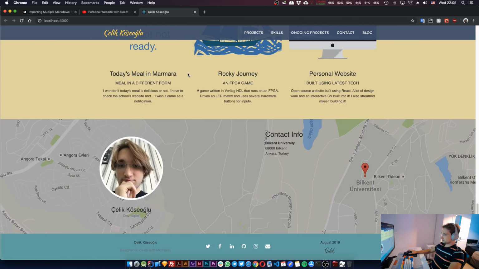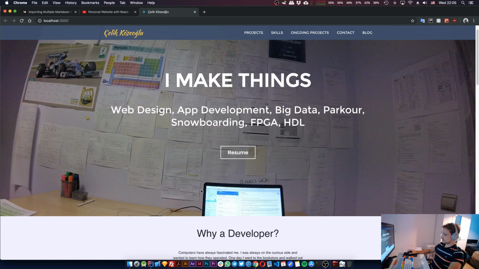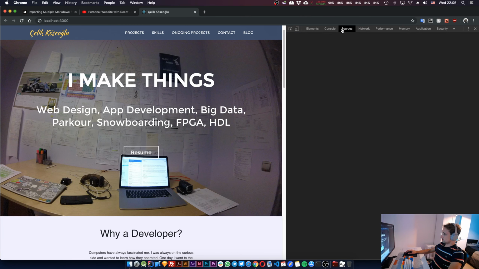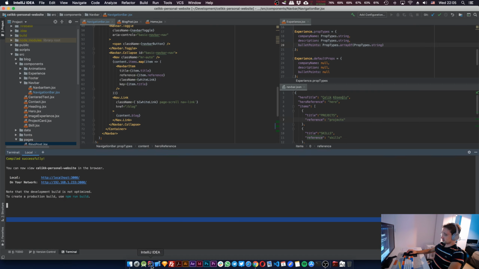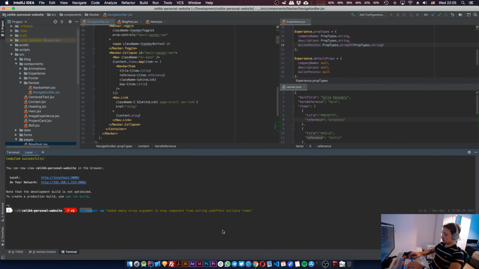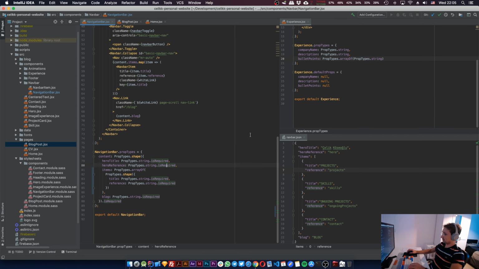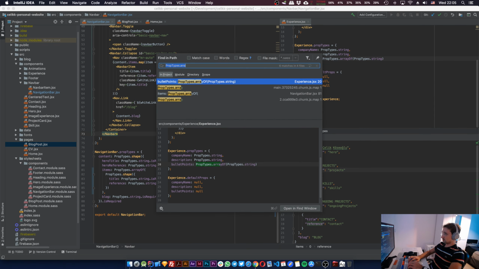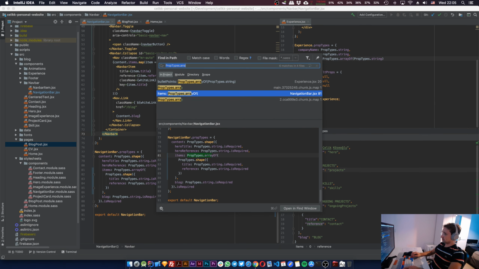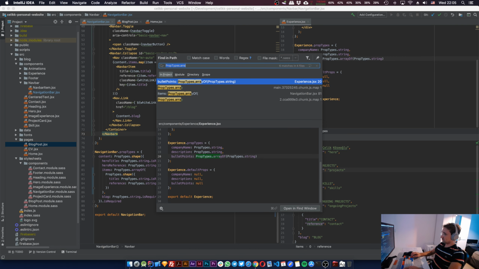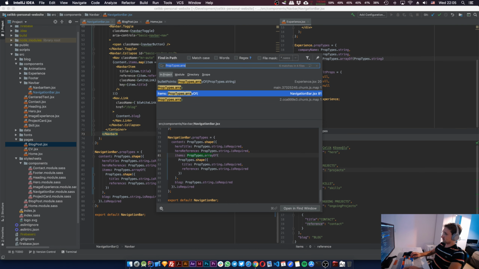All right, let's check the console. No errors in here. Well, no errors in here as well. So I think that's good to go. Let's commit this change. Oh, also, before we commit this change, let me see if I've done the same thing anywhere else, right? So in navigation bar, I have an array of. In here, I have an array of. So I've never used PropTypes.array anywhere else. So we're good to go.